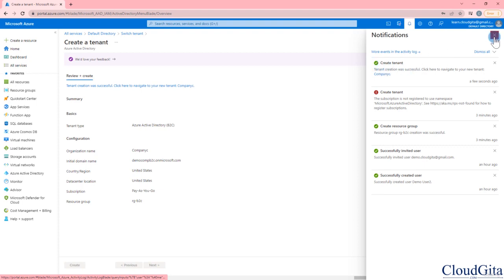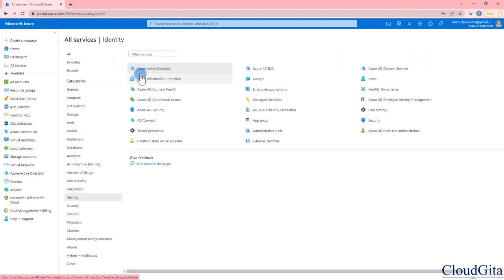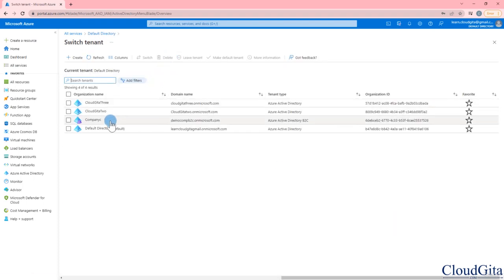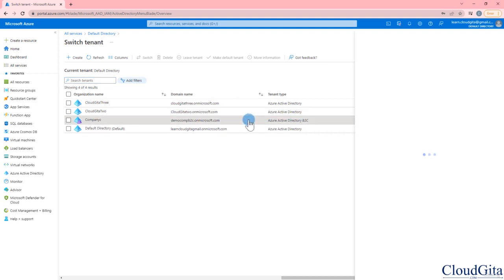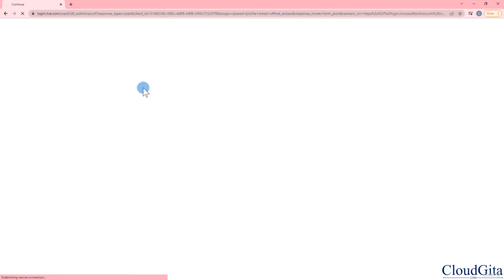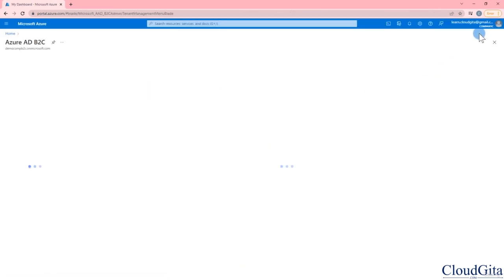So the tenant has completed, and now if I go back to my Azure Active Directory, and if I go to manage tenants here, you can see that I have company C, which is the B2C tenant type. You can see Azure Active Directory B2C, right? And I can check this and I can switch my account. Now this will log in into a new tenant, and this new tenant is B2C.